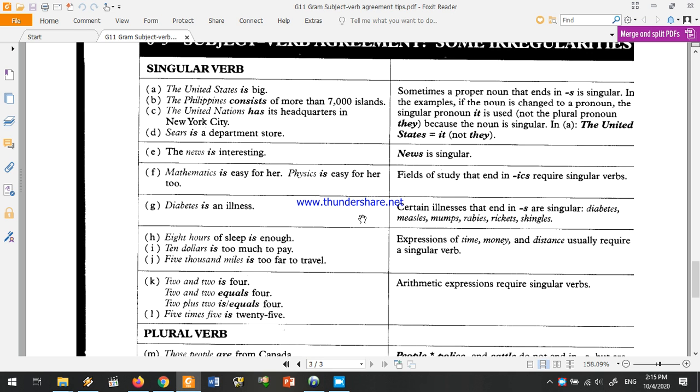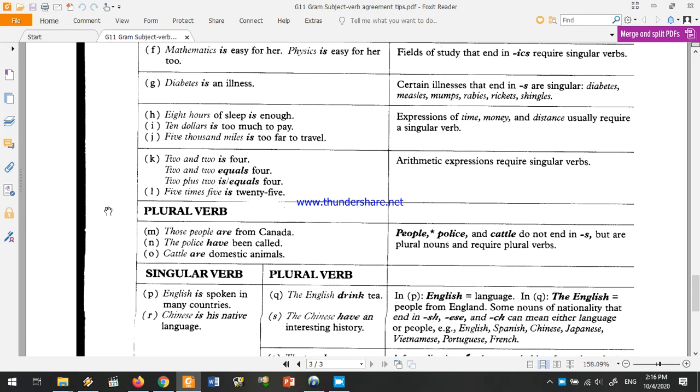Expressions of time, money, and distance usually take a singular verb. For example, 8 hours of sleep is enough. $10 is too much to pay. 5,000 miles is too far to travel. Arithmetic expressions require singular verbs. 2 and 2 is 4. 2 and 2 equals 4. 5 times 5 is 25.